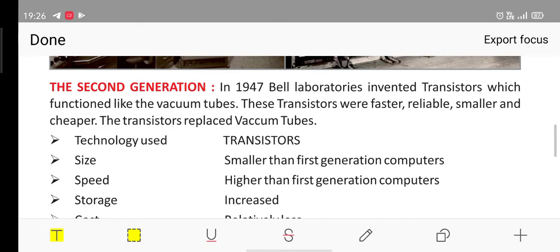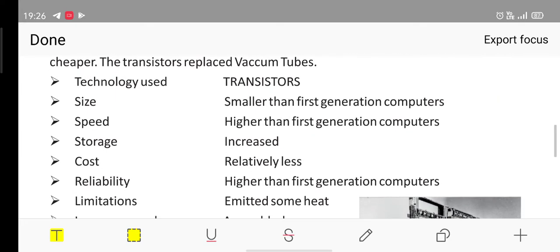These transistors were faster, reliable, smaller and cheaper. The transistors replaced vacuum tubes. So why are we using transistors now? Because they were faster as compared to the vacuum tubes. They were reliable. You can rely upon their computing. They were smaller in size as compared to the vacuum tubes, as well as cheaper. So obviously, there were many advantages. So we will be replacing the vacuum tubes with the transistors. And the technology used over here was the transistors, as we already discussed.